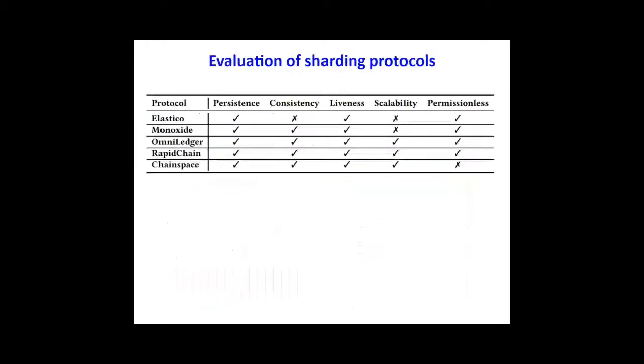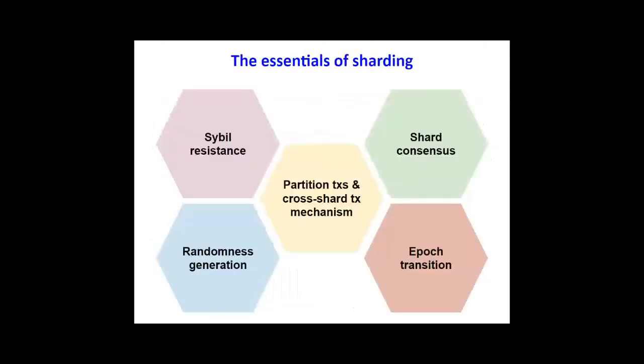In our work, we evaluate multiple existing sharding systems, and we show that two of them, Elastico and Monoxide, fail to satisfy our properties, while only Ledger and RapidChain satisfy all the properties in the permissionless setting, while ChainSpace only in the permissioned setting. Unfortunately, we have no time to go through this evaluation process.